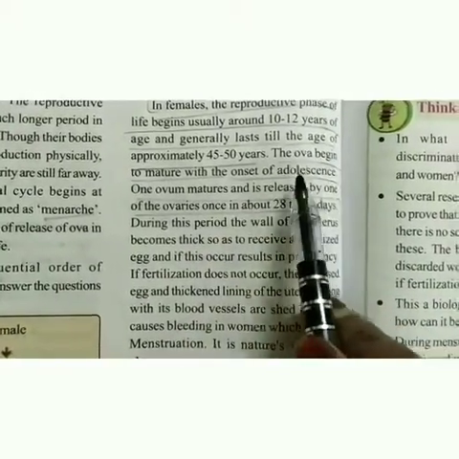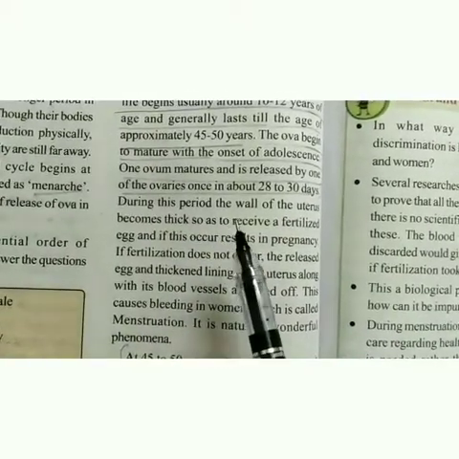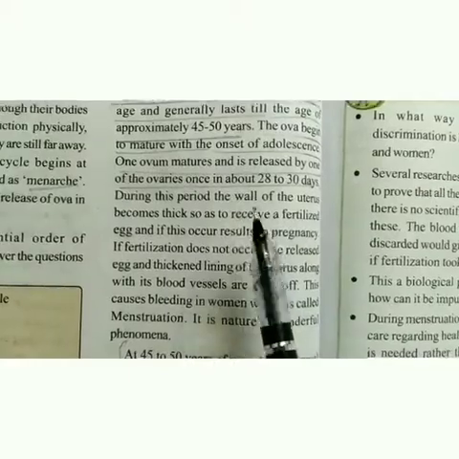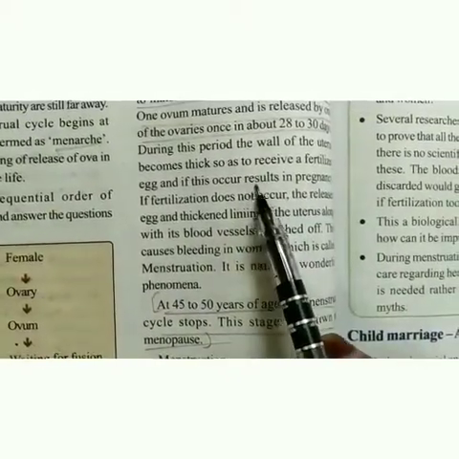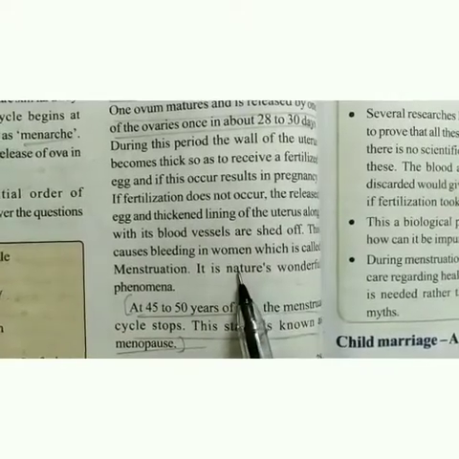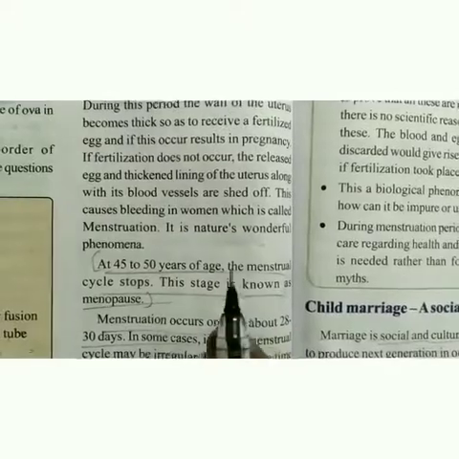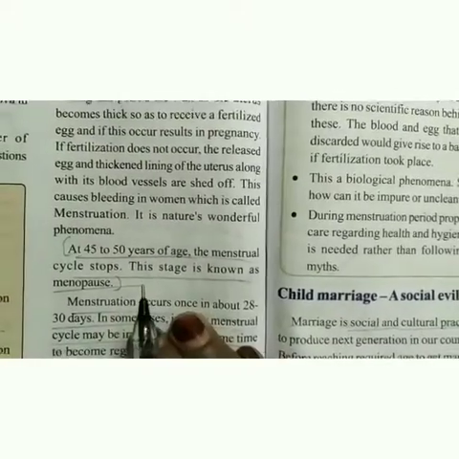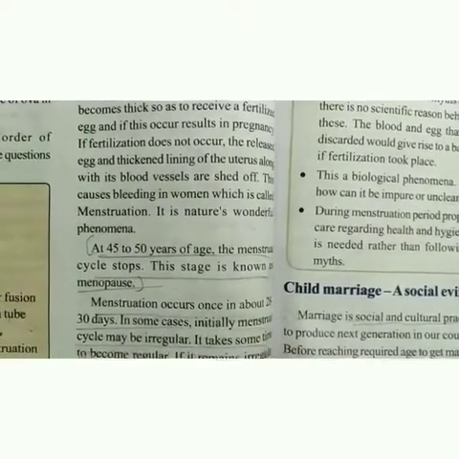Okay, the ova begins to mature with the onset of adolescence, and an ovum matures and is released by one of the ovaries once in about 20 to 30 days. During that period, the wall of the uterus becomes thick to receive a fertilized egg, and if this occurs, it results in pregnancy. If fertilization does not occur, the released egg and thickened lining of the uterus along with its blood vessels are shed off. This is menstruation.